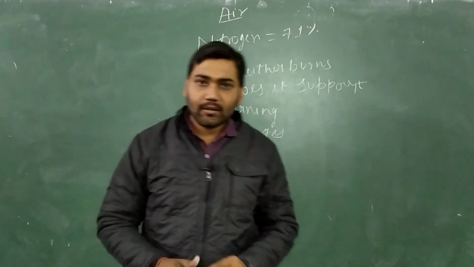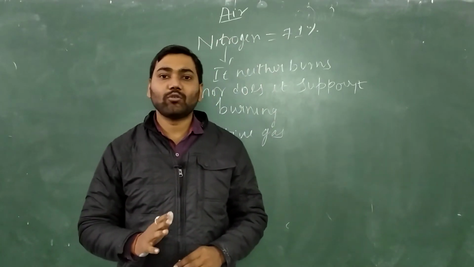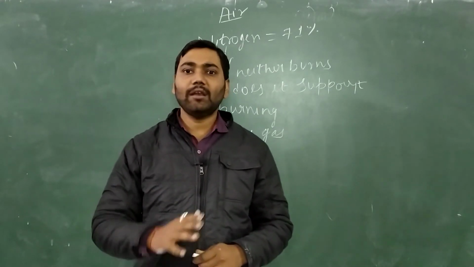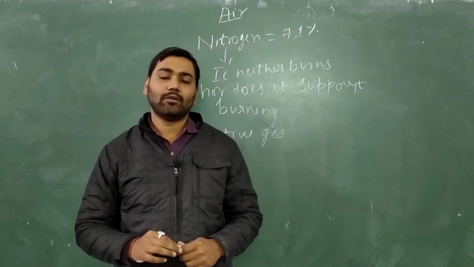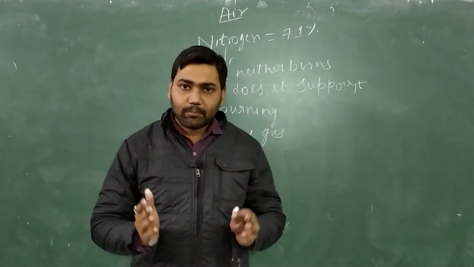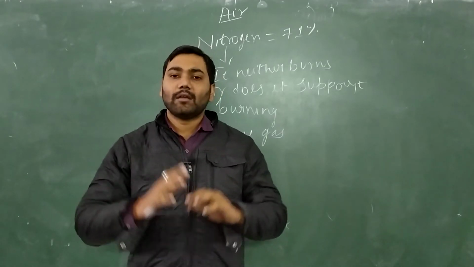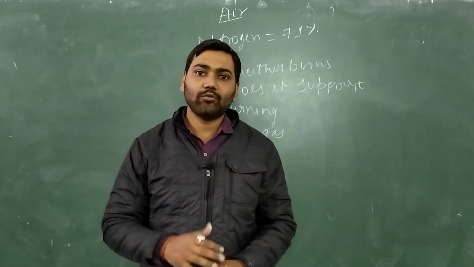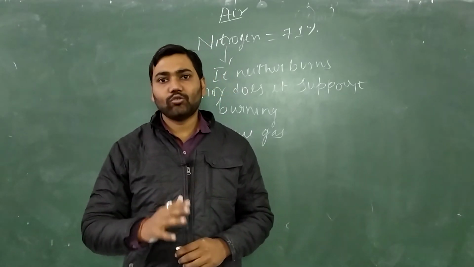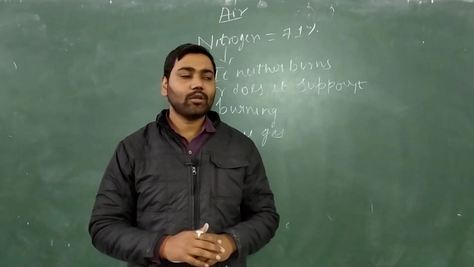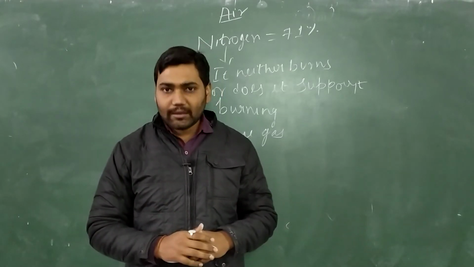Now see here, nitrogen is actually used by plants and animals also, by different means. Nitrogen gas is used by agricultural plants, other plants which we see near our houses and in our surroundings, those big plants, agricultural plants, crops, and animals.